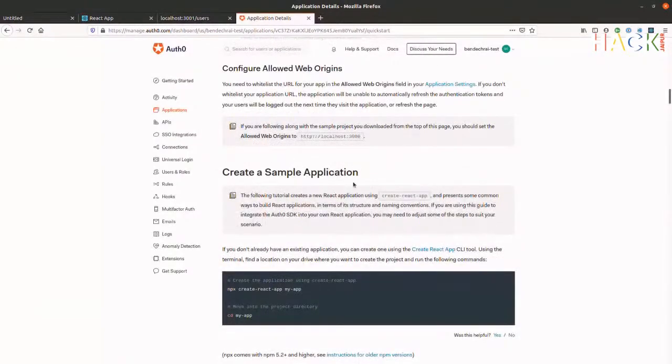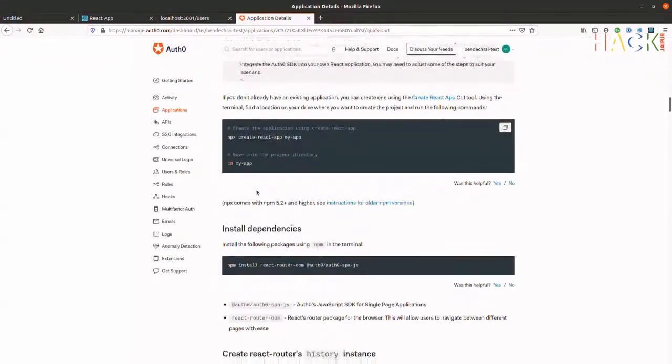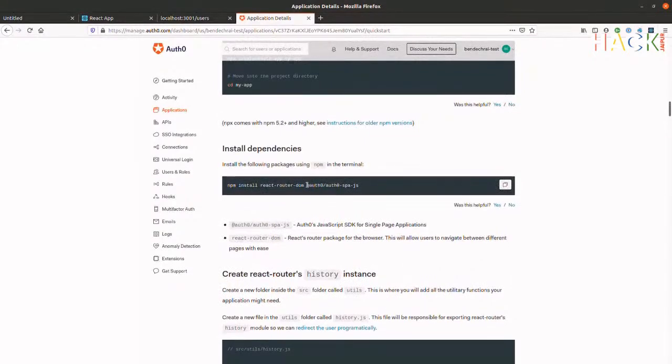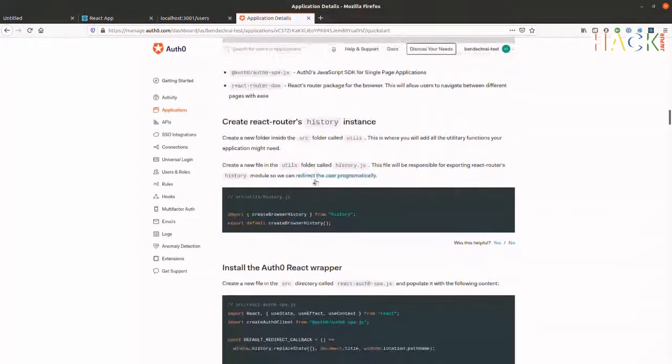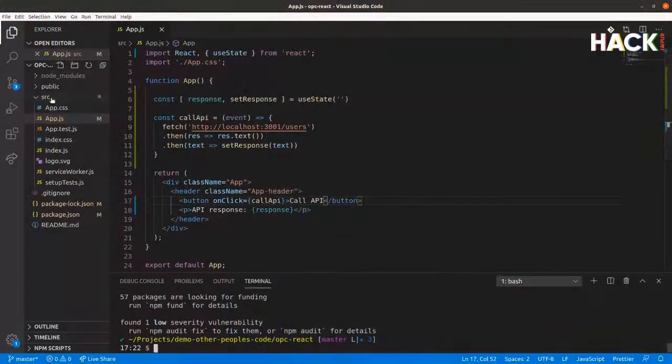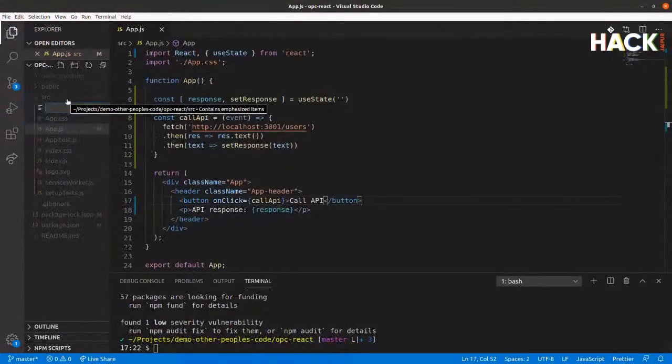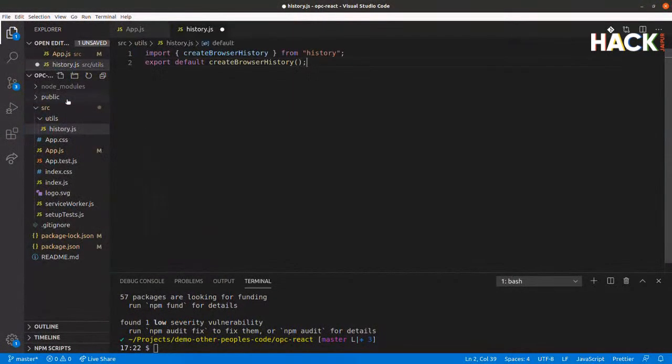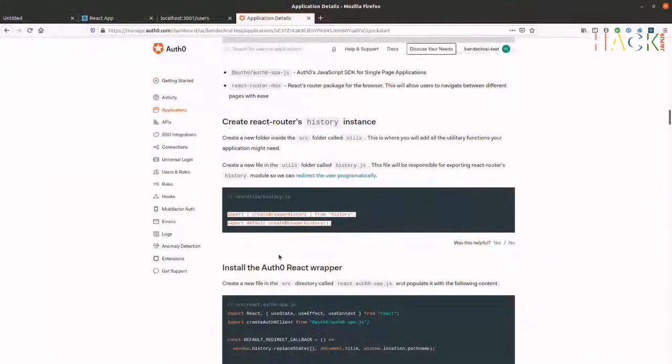So we've done these here. Now we need to create the sample application. We've done that already, and install the dependencies. We were doing that in the background. So I mentioned before that we're going to be using this history library from React Router. If we create src/utils/history.js, paste that in here. This is doing nothing other than allowing us to keep an eye on what's gone into the history, and we'll see how that's used in just a second.